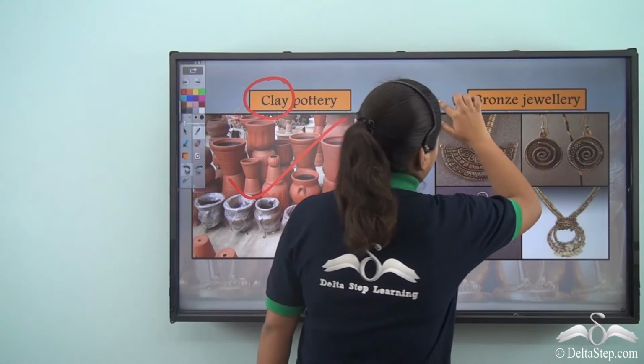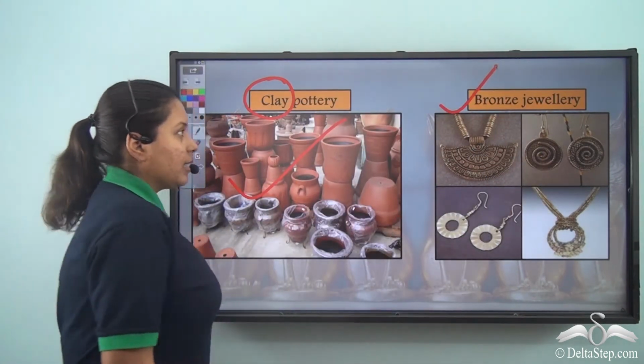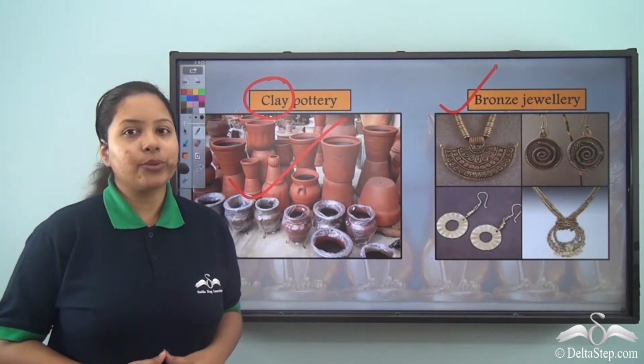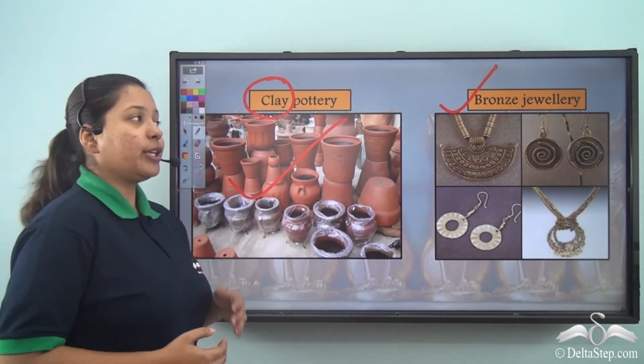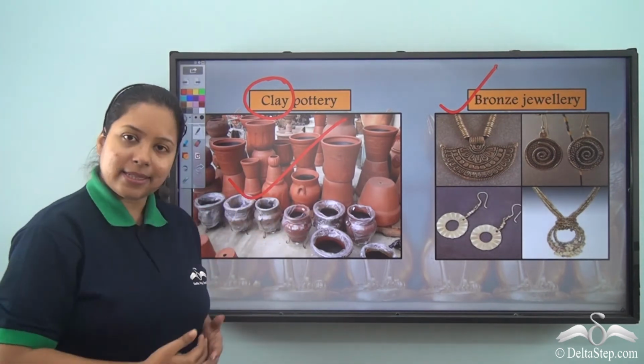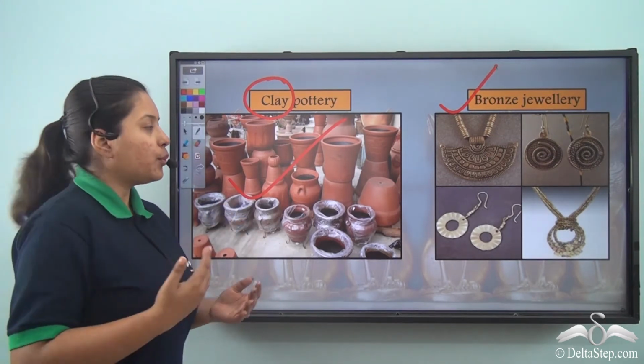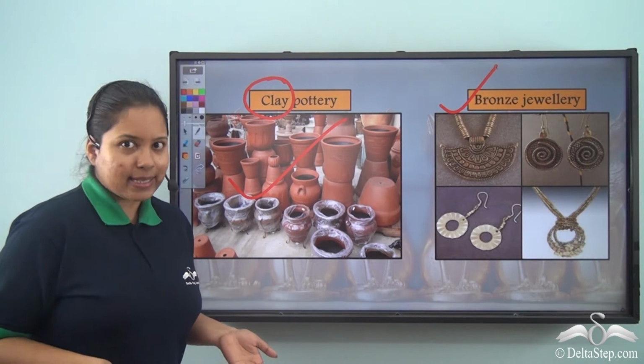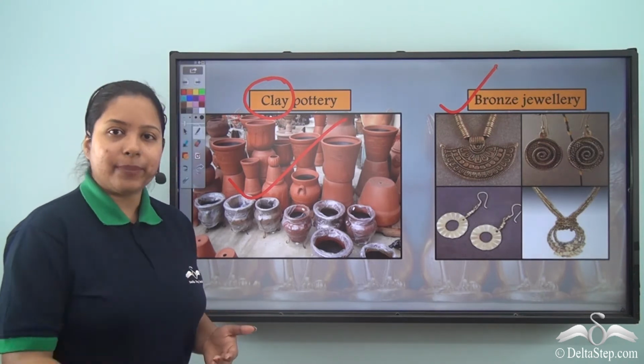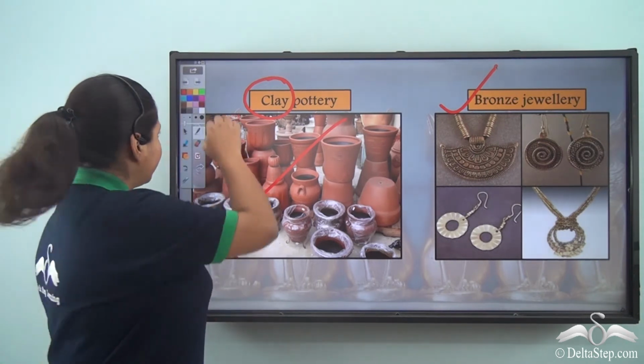And the jewelry over here is made of bronze. So, we understand that during olden days, the jewelry used to be made with this metal. So, with the help of these things which are known as artifacts, we come to know about the civilizations and also how the people lived during those times.